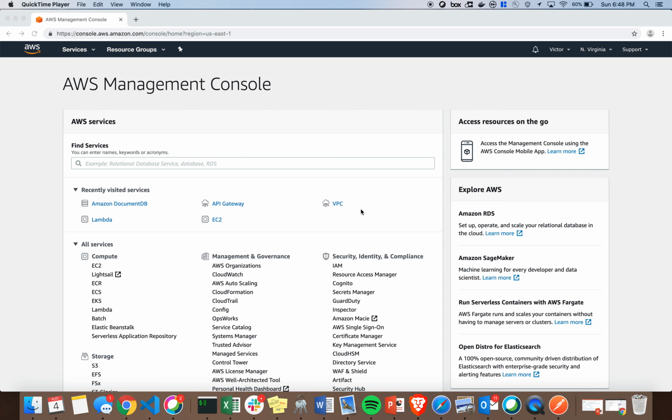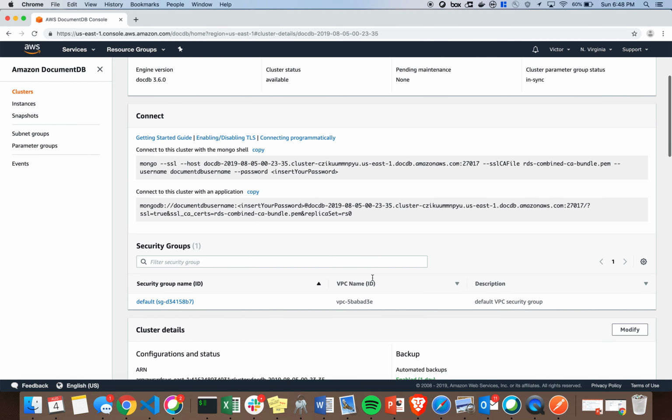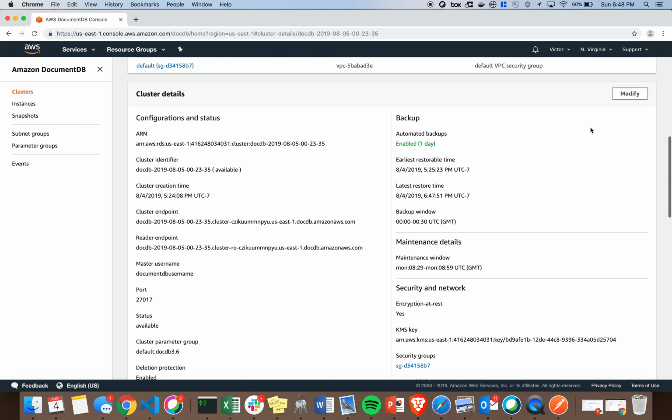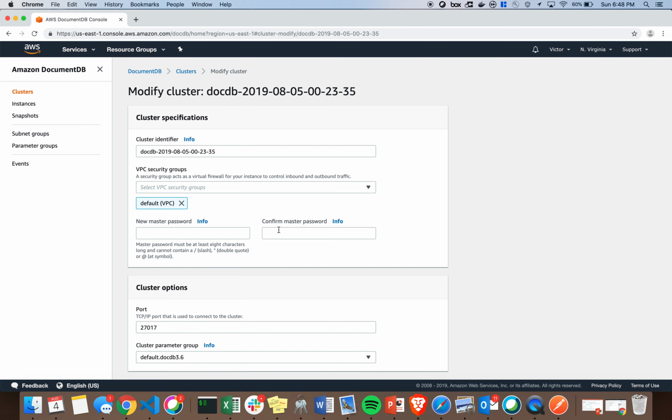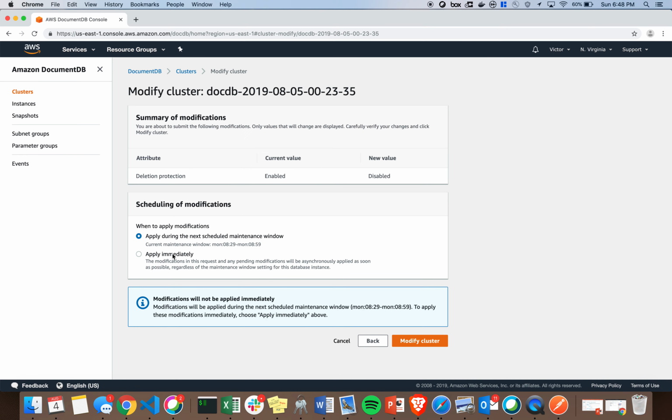All right. Now here's a very important point to note. DocumentDB ain't free. So if you're just tinkering with this or experimenting, make sure to turn it off. So go to DocumentDB. What you need to do is find your cluster, select Modify, and we are going to turn off deletion protection. We'll enable this immediately.